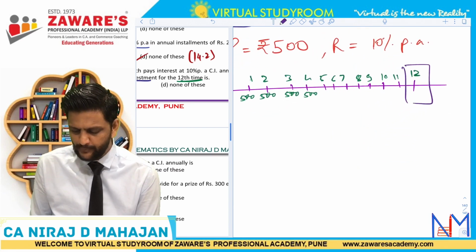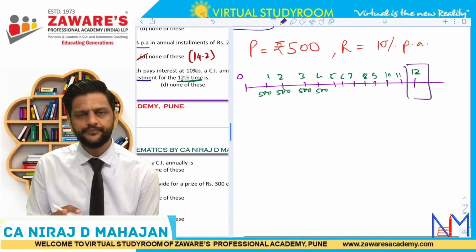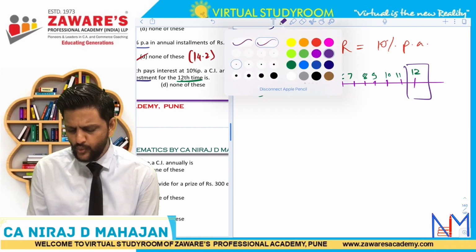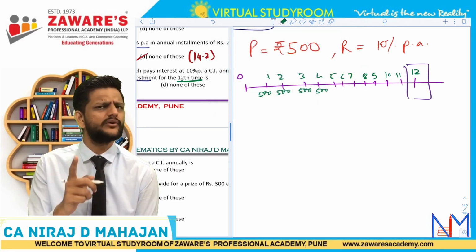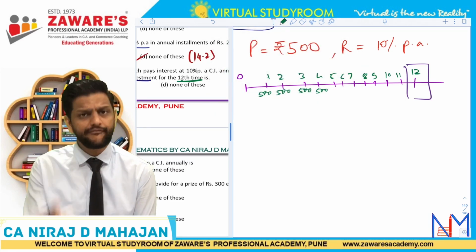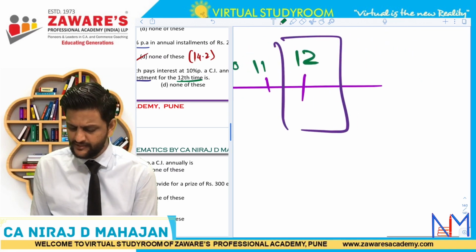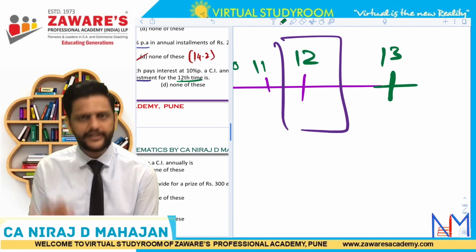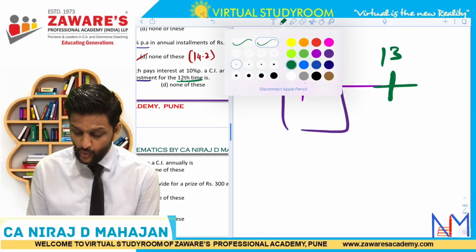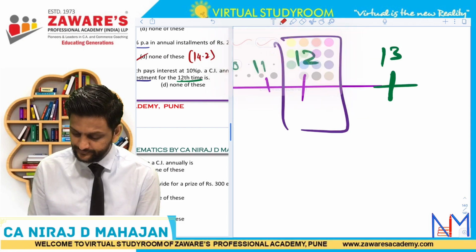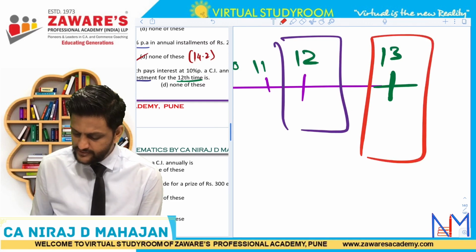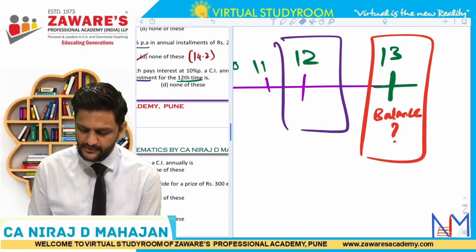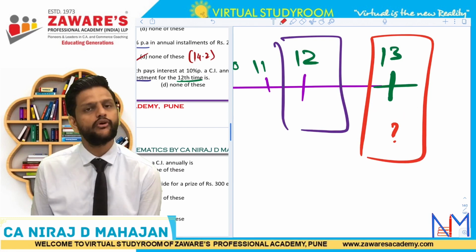But, okay, pay attention. Now here they are not talking about 13th payment but they are using the word 1 year after. They are using the word what? 1 year after he has made his 12th payment. That means 1 year after, if I write down 13 over here, okay, that means what is the balance? What is the balance at this time? Are you following till here?